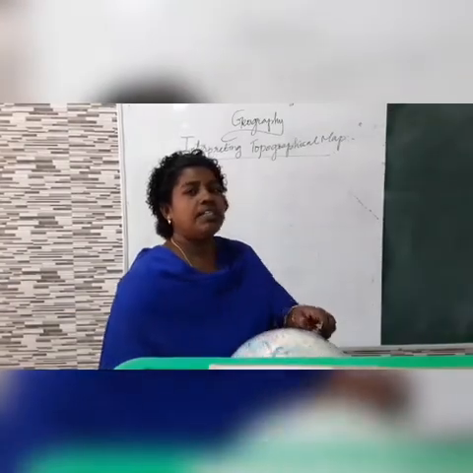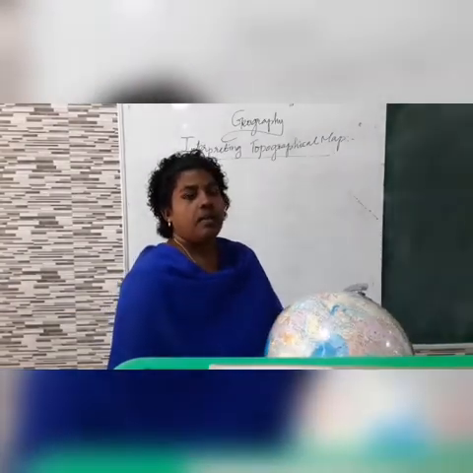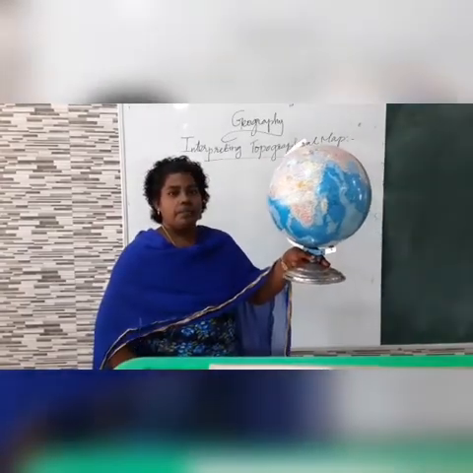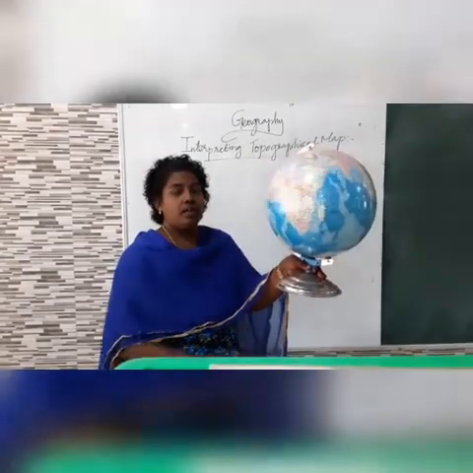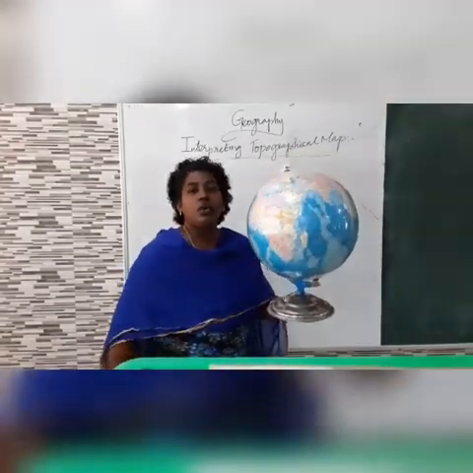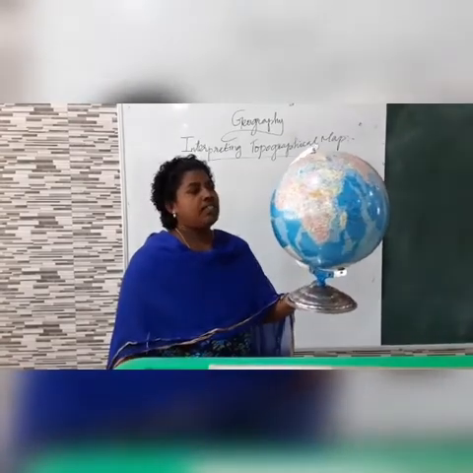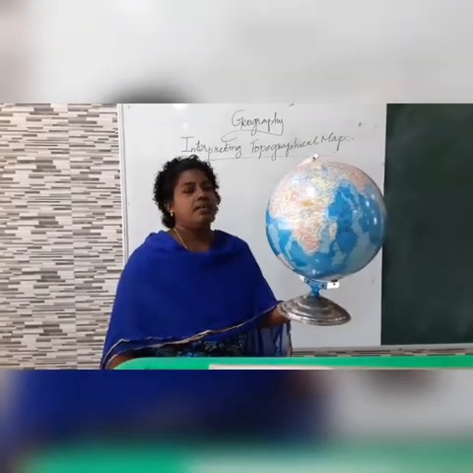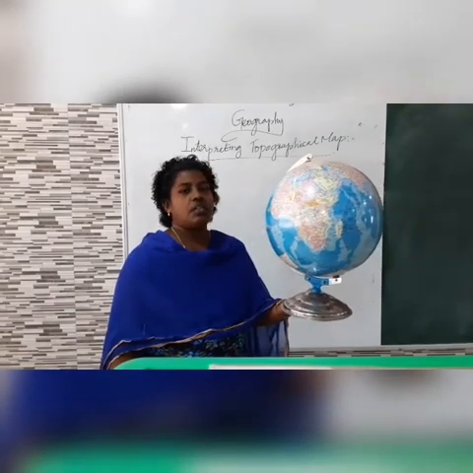Now, before getting into the topic, can you identify what is it? Yeah, this is a globe. What is a globe, you know? It is the miniature model of the earth. It represents the shape of the earth.